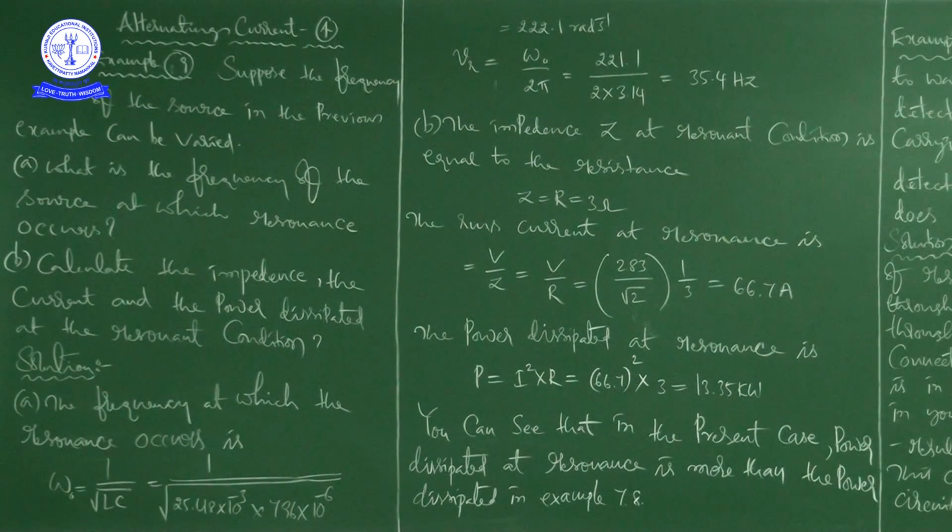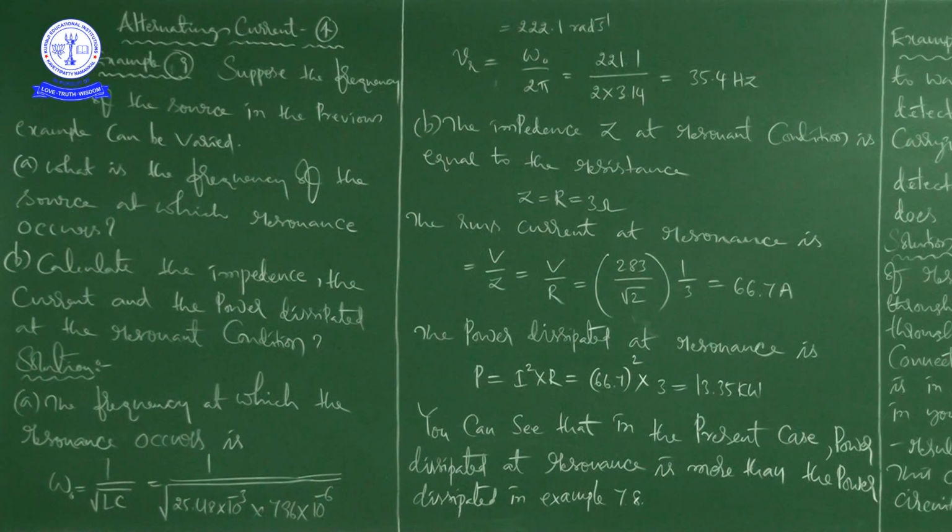Suppose the frequency of the source in the previous example can be varied. A. What is the frequency of the source at which resonance occurs? B. Calculate the impedance, the current and the power dissipated at the resonant condition. In our previous example we took frequency as a constant, 50 Hz.